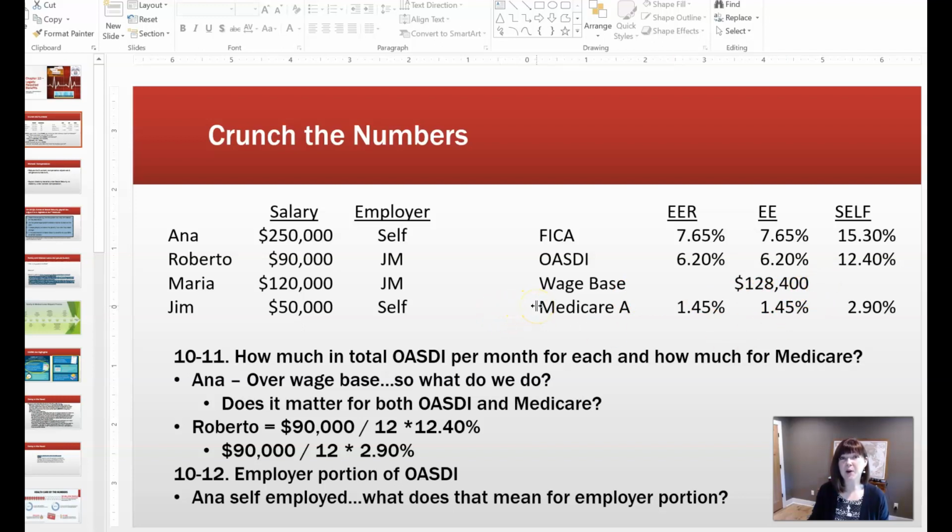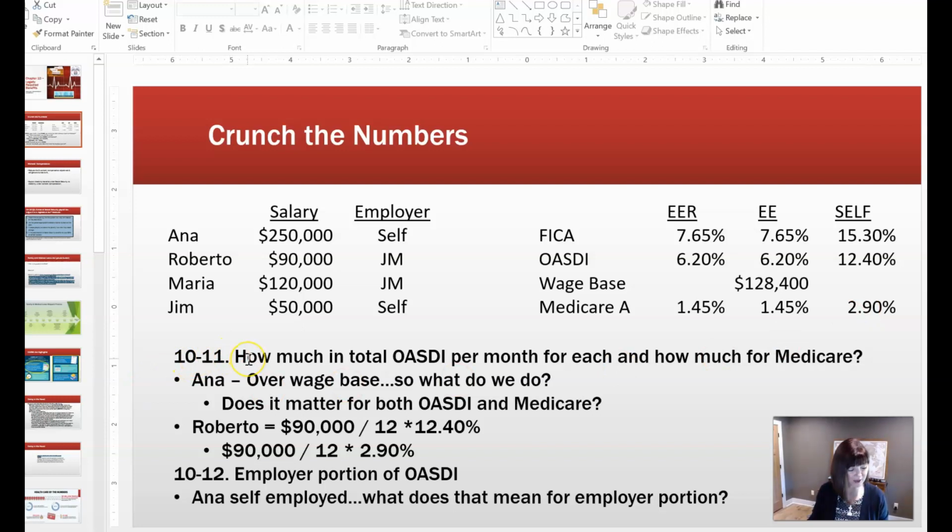And Medicare Part A, which you recall is required, it's compulsory, so that's why we're paying for it up front. So it's 1.45% of the taxable earnings of the individual, and so that's paid a little bit by the employer and the 1.45% by the employee. And if you're self-employed, it's the whole thing, so 2.9%.